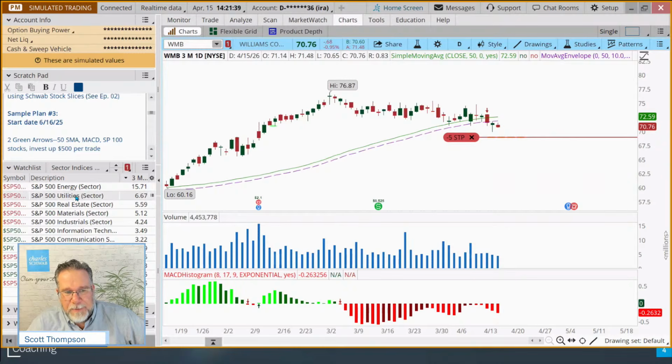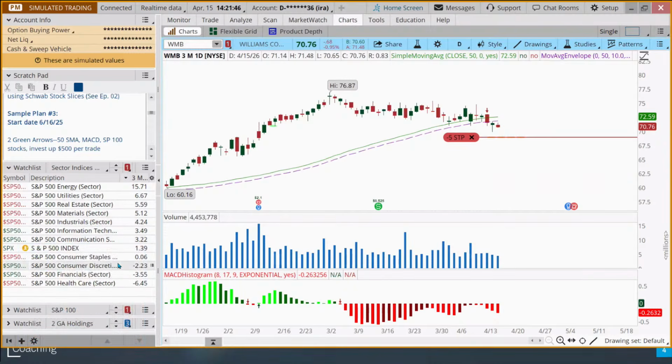Utilities was not up in the top three. Real estate was not in the top three. Materials and industrials were in the top three, and now they're 4 and 5. And information technology was way down at the bottom, and now they're positive. So we are starting to see a little bit of rotation out of some of those outperforming sectors and maybe into some of these other sectors that weren't quite as performing. So there might be some opportunities in some of these other sectors. In fact, one of the examples I'm looking at is going to be an information technology that I want to review before we're done today. All right, so there's looking at WMB.